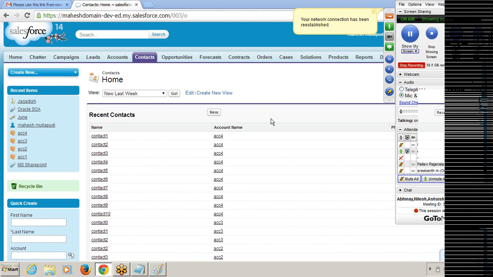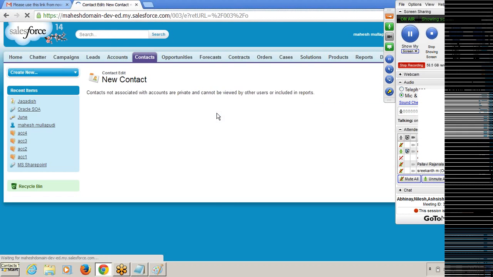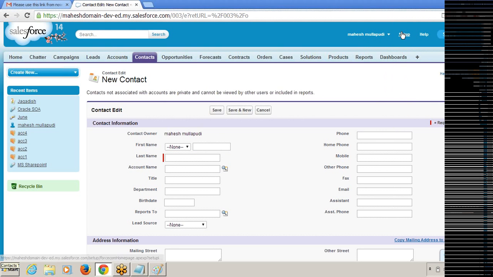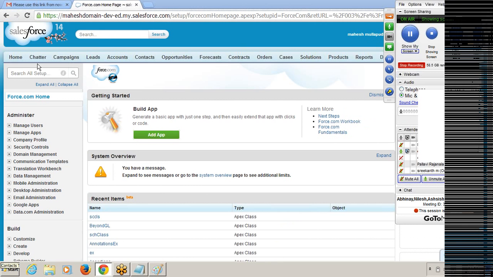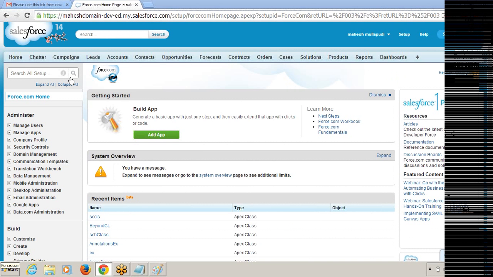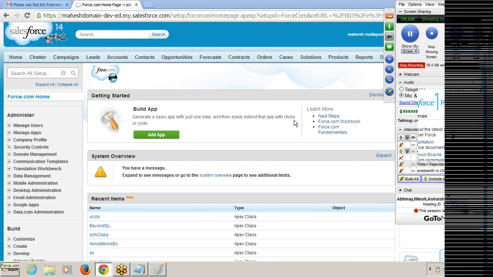So I'm clicking on one of the tabs. I'm clicking on this contacts tab and clicking on the new button. You can see the complete page about this contact, and you can enter the data. So now my question is, what is the tab? Tabs are nothing but the modules in the application. The application name is sales application, and these are all the modules in the application.